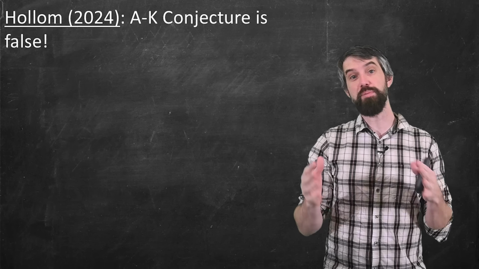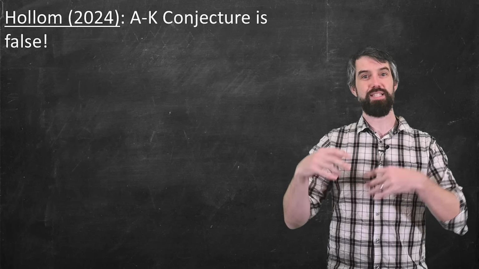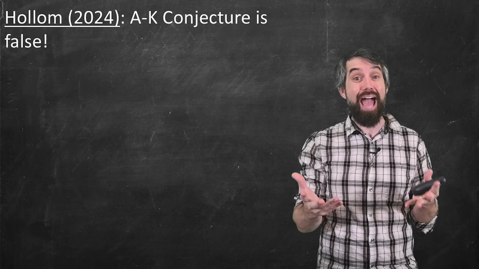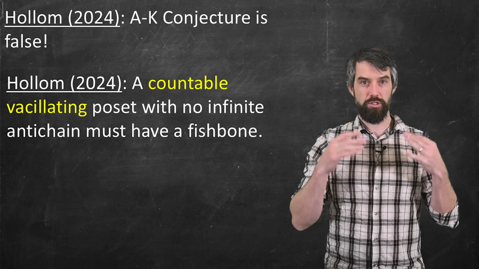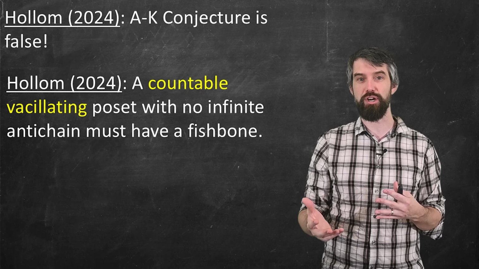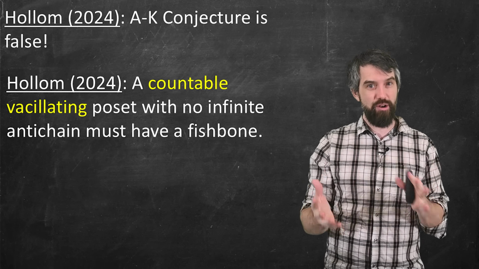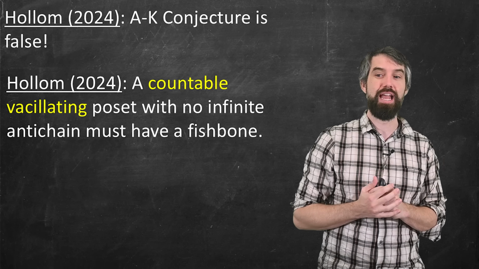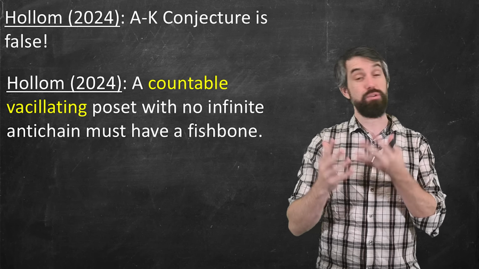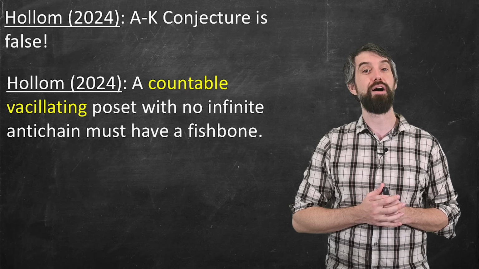What I really liked about Lauren's paper is he didn't just find a counterexample. He said that if your poset is nice in a certain way, then the conjecture actually is true when you add in this additional niceness condition. So he has a theorem in his paper that's very analogous to the original conjecture, but it's now a theorem. It says that a poset that's countable and vacillating without an infinite antichain is going to have a fishbone. So he's added two things here. First of all, it needs to be at most countably infinite. But the more interesting one is this new word, vacillating.